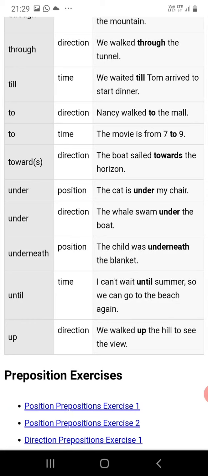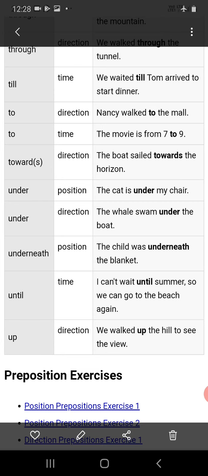Through, and till, to denote time: we waited till Tom arrived to start dinner. To, for direction and for time. Towards, to denote the direction, moving direction. Under as position, then under as direction, underneath, until, up. These are some of the prepositions given here. So read the examples and try to understand them very clearly.